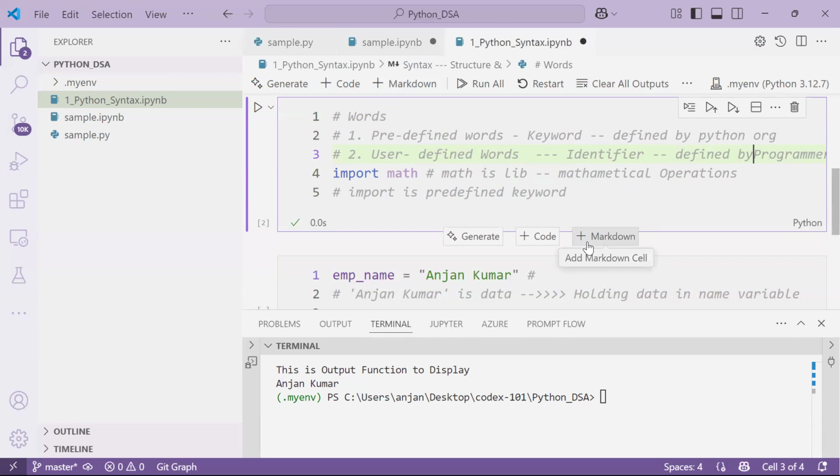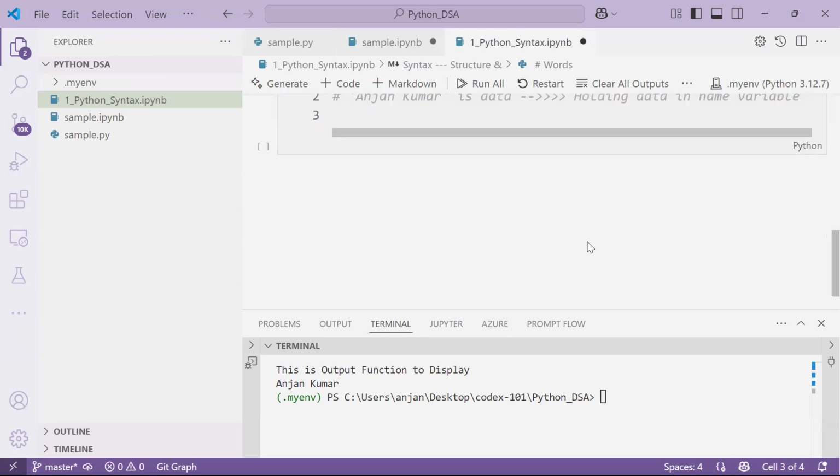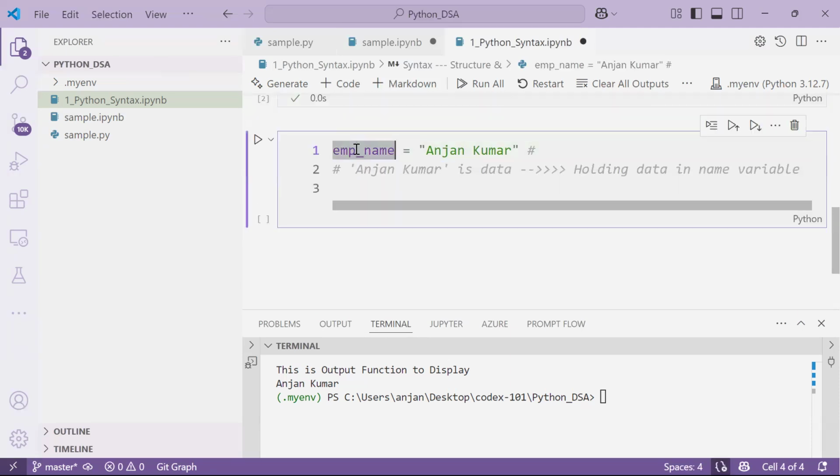Okay, I hope you understood keywords and identifiers. Identifiers are user-defined names. Whenever you want to define identifiers, we should follow some rules. First of all, identifiers are user-defined, but we can use them for creating variables. Not only variables. If you want to create functions, I can tell you what functions are in upcoming sessions. And if you want to create classes, or if you want to create objects, okay. So if you want to create any new name in your program, then we can call it an identifier.